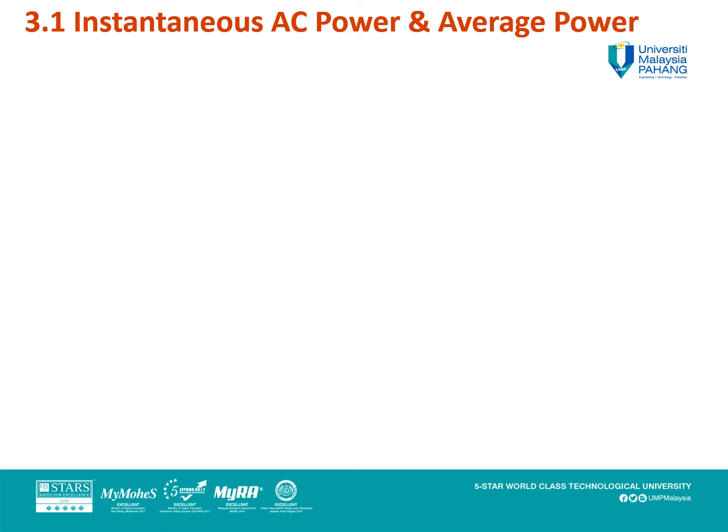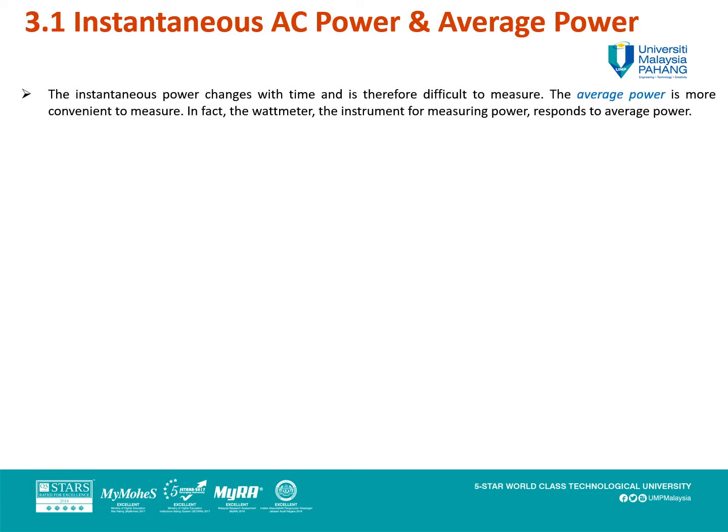Okay, student, we continue our topic in instantaneous AC power and average power. The instantaneous power changes with time and is therefore difficult to measure. The average power is more convenient to measure. In fact, the wattmeter, the instrument for measuring power, responds to average power. By definition, the average power is the average of the instantaneous power over one period.